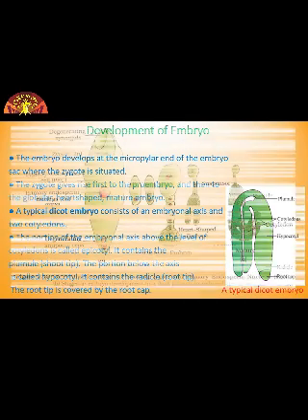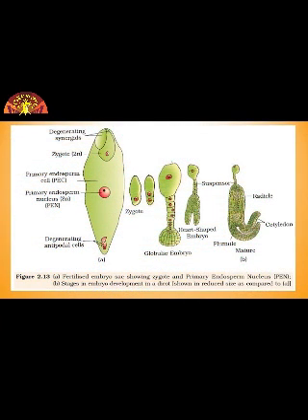You can see in the picture, this figure depicts the stages of embryogeny in a dicot embryo. This is what showing how the dicot embryo is developed. The zygote is giving rise to proembryo, you can see, and subsequently to the globular embryo, then it is converting into heart-shaped embryo, and then into fully mature embryo.